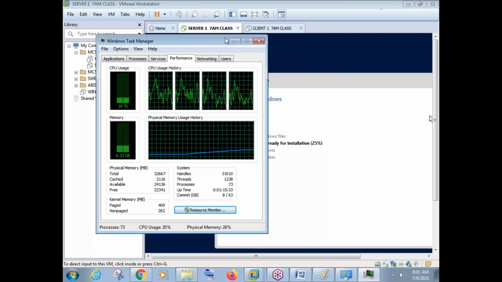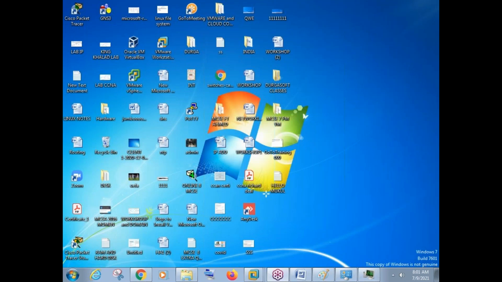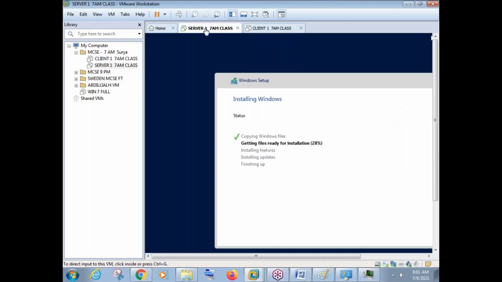Okay, so right now it is more than 8 GB. So it will go up to like 13 GB or 12 GB. Okay, fine. So the installation is started in the backside. Now, if you just minimize the screen, you are back to the physical machine. And if you go and click on this VMware Workstation, you are into this workstation software now. So we have created a virtual machine, and in this virtual machine, we have installed the operating system.